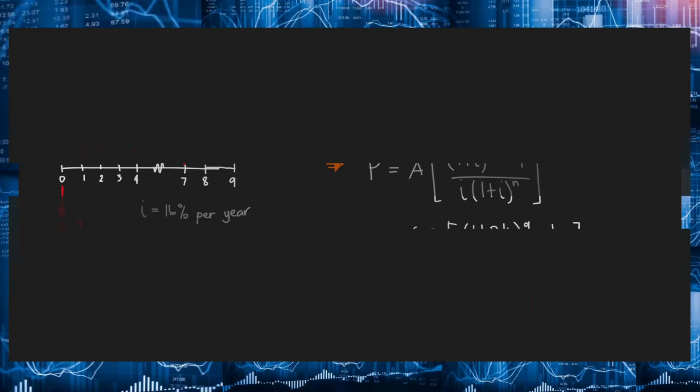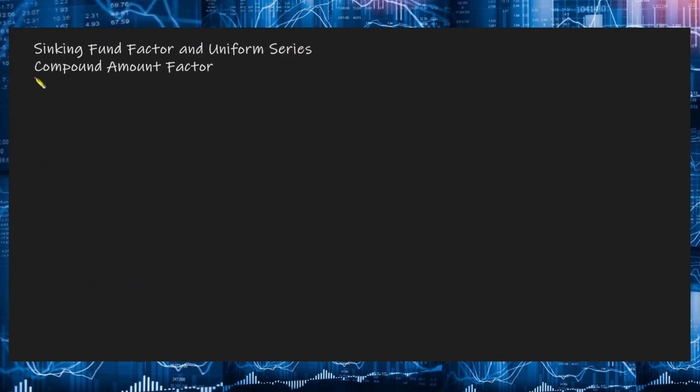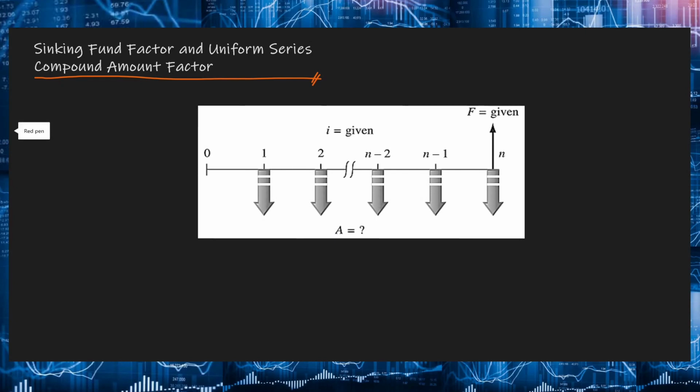Okay? So, ngayon naman, let us talk about sinking fund factor and uniform series compound amount factor. In this case, as you can see in our cash flow diagram, we have a uniform series A. So, ito yung unknown. And then, to accumulate a given future amount F, kung baga gusto mong mag-ipon ng certain amount at the future, no? So, yun yung future amount F natin that is given. Bali, yung tanong dito is, ilan yung i-deposit or i-invest mo every year? How much should be the uniform annual cash flow para makaipon ka ng F amount at N period?